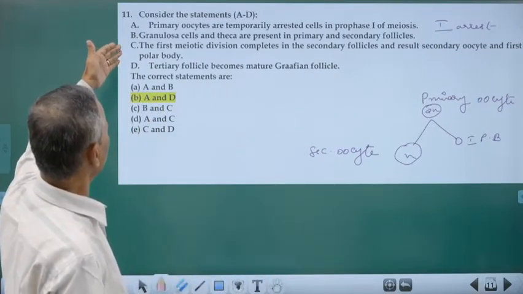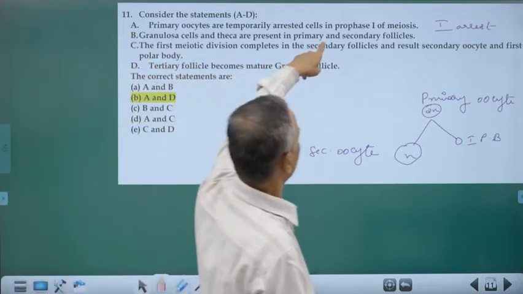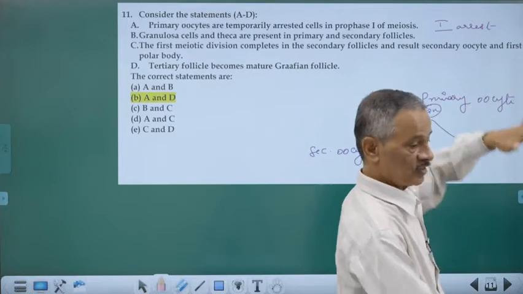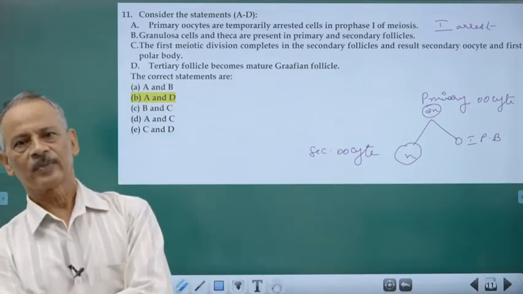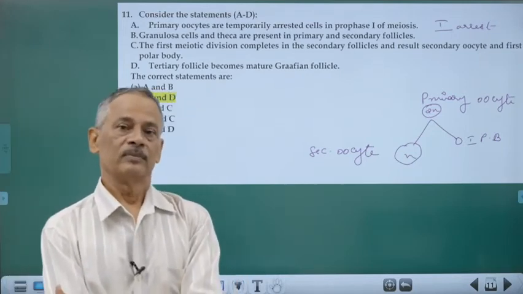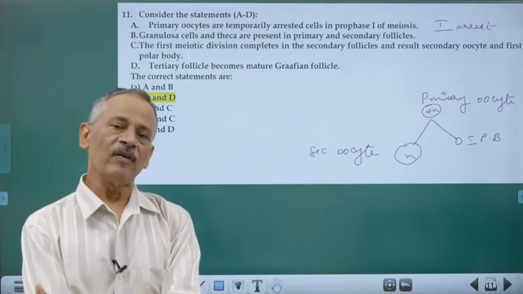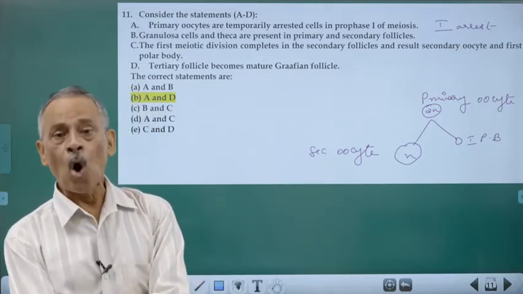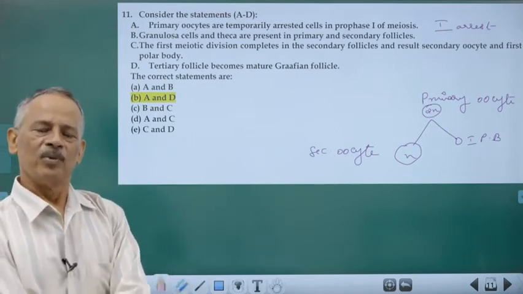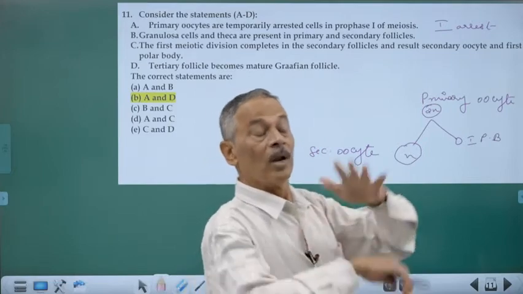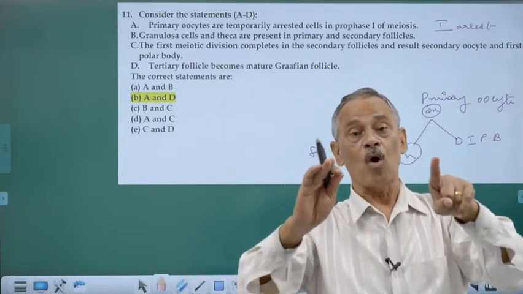Consider the statements A to D. Primary oocytes are temporarily arrested cells in the prophase 1 of meiosis. During female gametogenesis, there are two arrests. The first arrest is a longer one. Remember, the process of multiplication takes place even before a girl child is born. All oogonia cells are formed before a girl child is born. And after her birth, no more oogonia cells are formed or added.